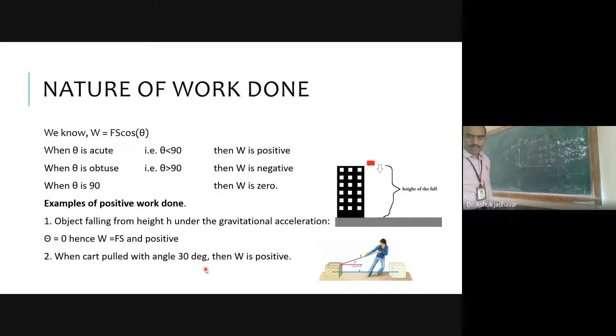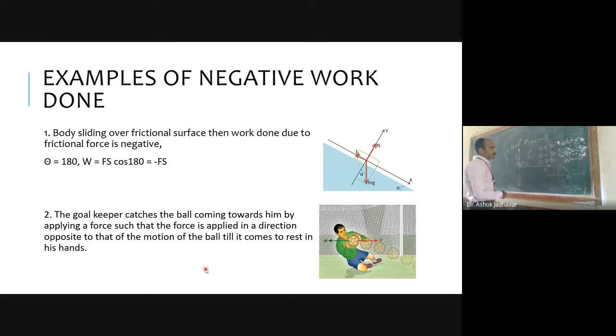Okay. Now let us look at some examples of negative work. Here I have shown you two photographs. In one photograph, we see one body, one block, sliding over a frictional surface.